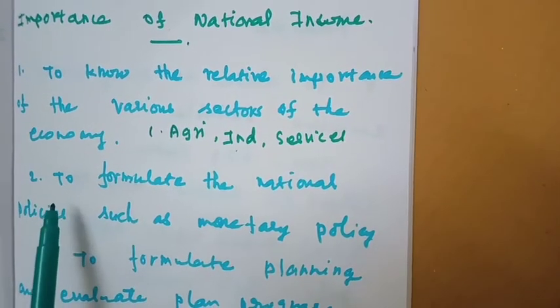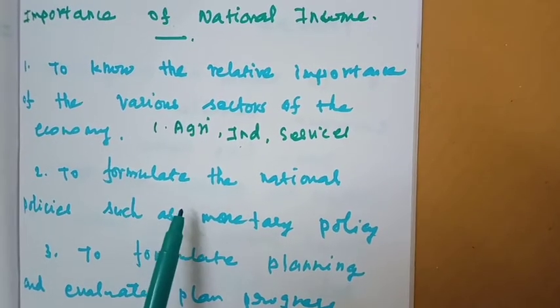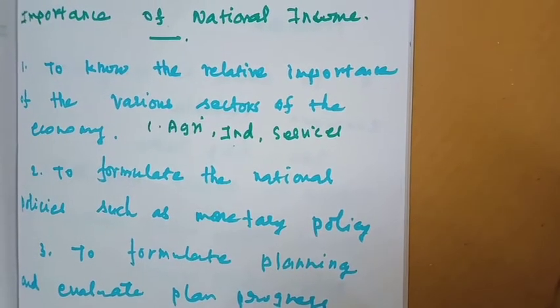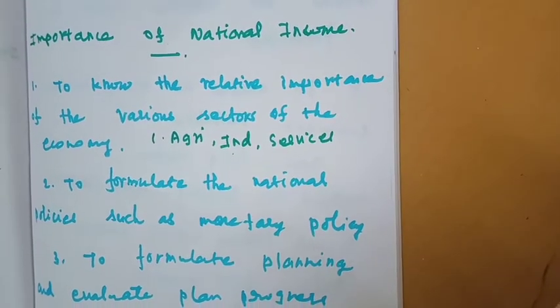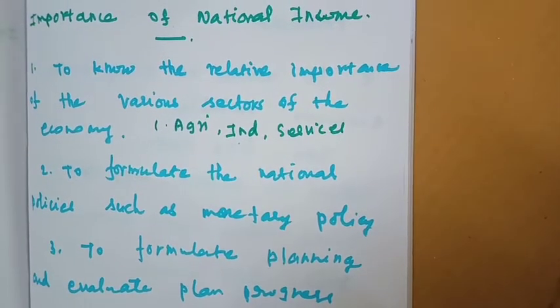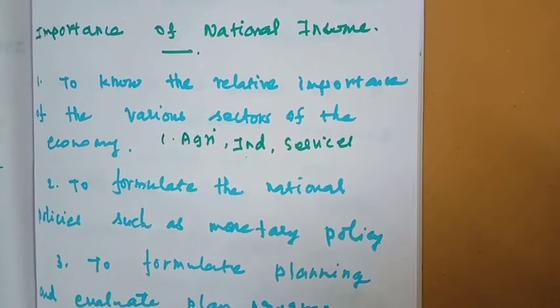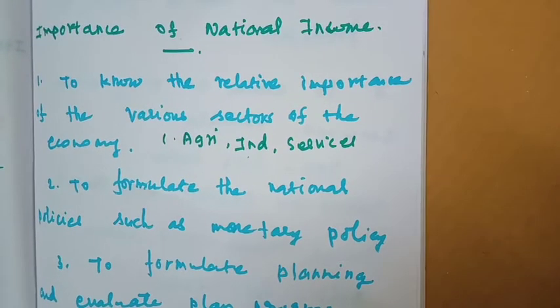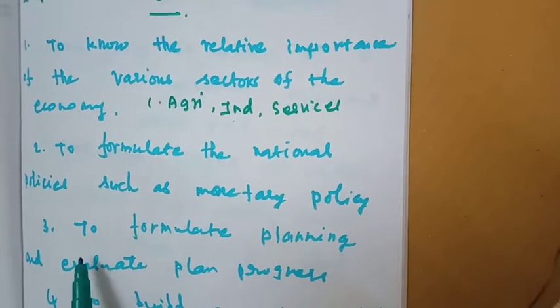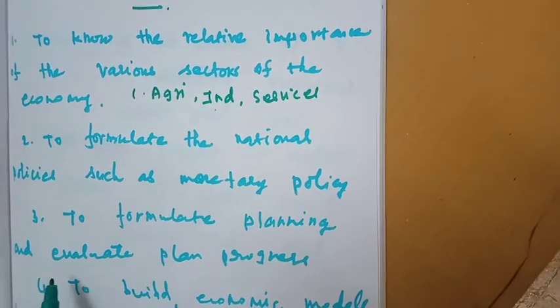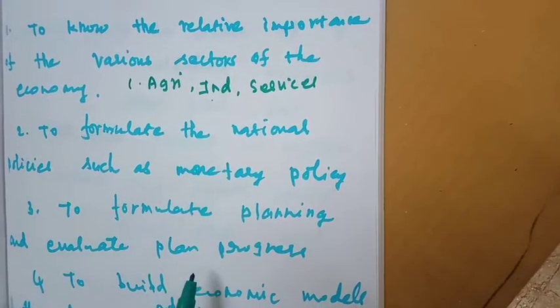The next importance is to formulate national policies. Based on the national income, every year the government makes policies for the people, such as monetary policy, fiscal policy, and also the budget. The third importance is to formulate planning and evaluate plan progress.